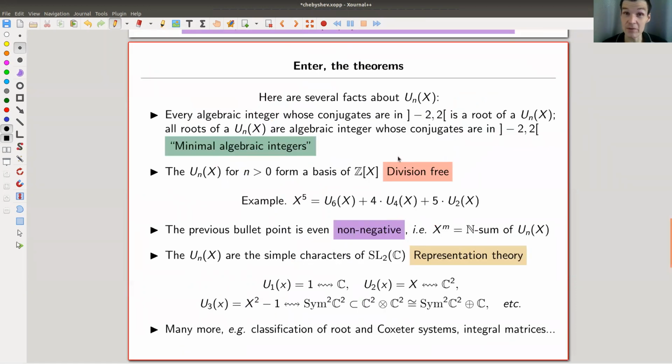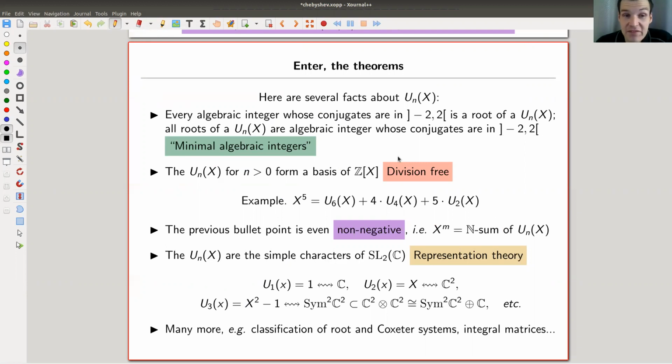And it turns out, so here are my favorite statements about the Chebyshev polynomials. There are zillions of statements about Chebyshev polynomials, as I said, and it's always extremely surprising where they just turn up. And it turns out that those numbers, those cosines, are super important, that they turn up everywhere in mathematics. That's why I like them so much.